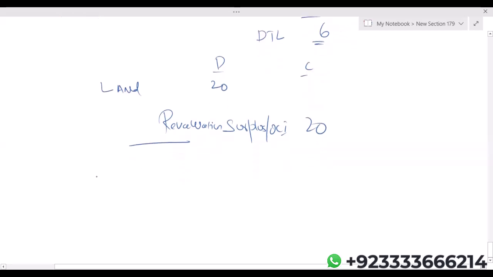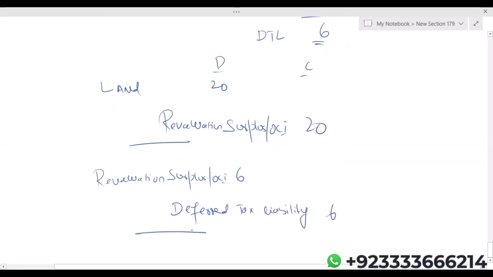So simply we will debit the revaluation surplus by six, credit the deferred tax liability. So please don't forget the concept: when deferred tax arises from an equity item, then it is charged to equity.